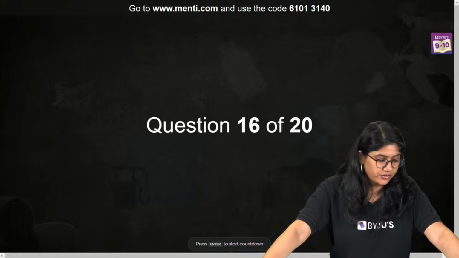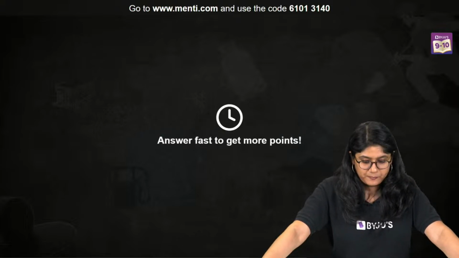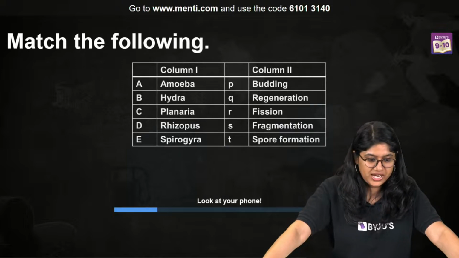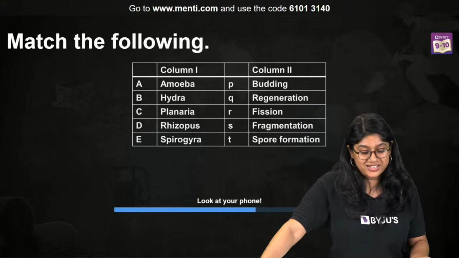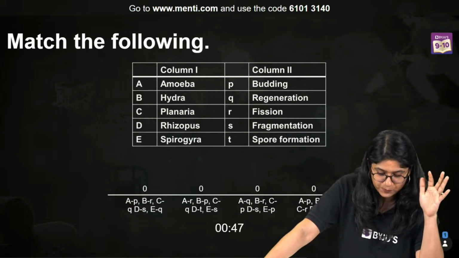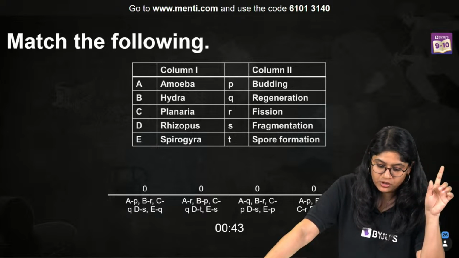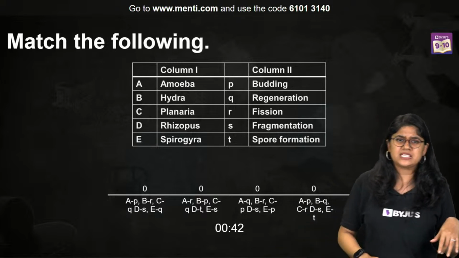Question number 16, everyone, on your screen, and let's see what is the question. Okay, it's taking some time. You have to match the column, match the following, everyone. We have 2 columns. We have amoeba, hydra, planaria, rhizopus, and spirogyra. We have to match it with budding, regeneration, fusion, fragmentation, or spore formation. Easy peasy.